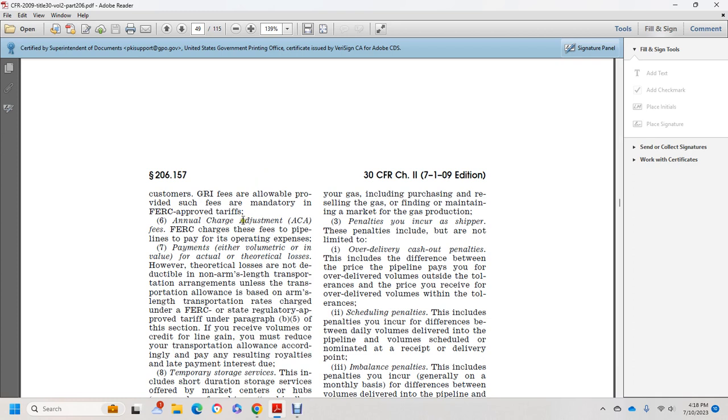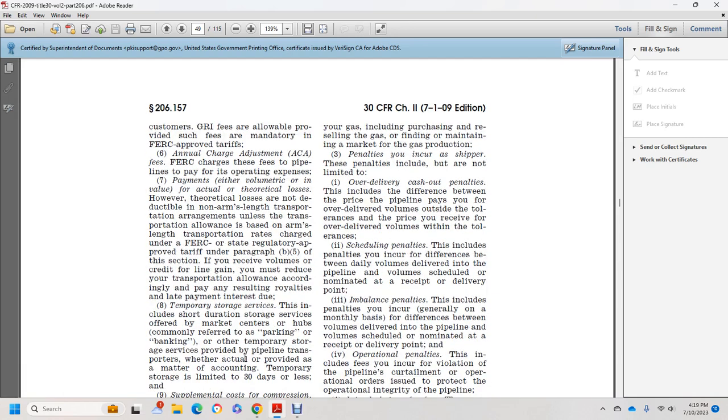7. Payments of either volumetric or the actual theoretical loss. The deductible non-arm's length transportation agreement that left with the transportation allowance, with this pay for the arm's length transportation rate charged under the Federal Energy Regulatory Commission or state regulatory approved tariff under paragraph B5. With the section receiving the volume with the credit with the line gain, you may reduce the transportation allowance with the recording, with the paying result with the dependent point royalties, late payment and interest due.